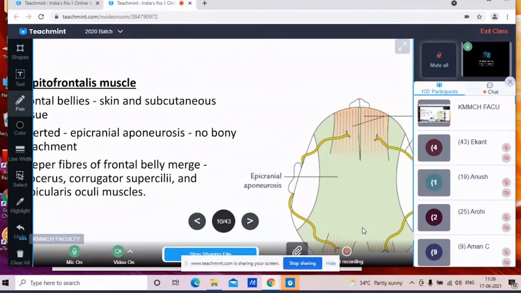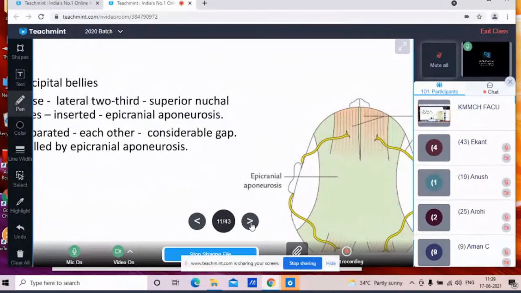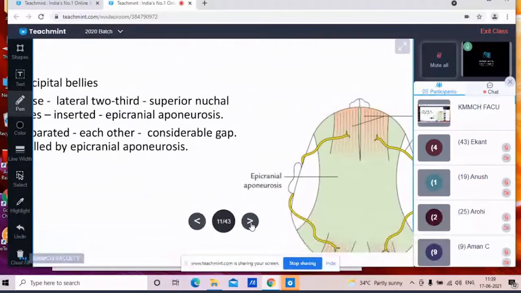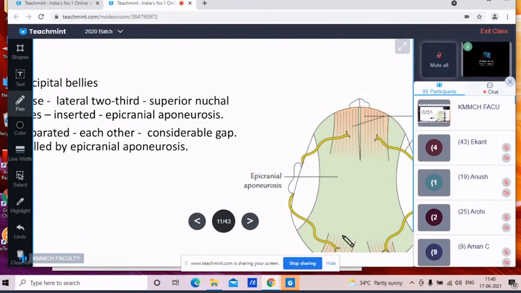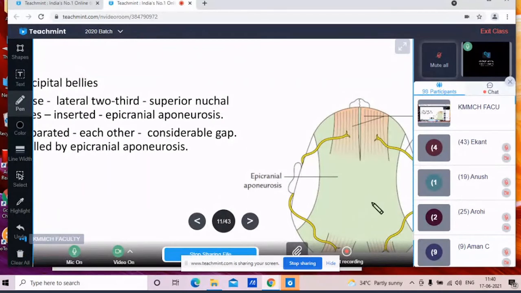Now the occipital belly. You can see these bellies arise from the lateral two-thirds of the superior nuchal line. You can see here, these are the occipital bellies. They extend forward and are inserted again into the epicranial aponeurosis.